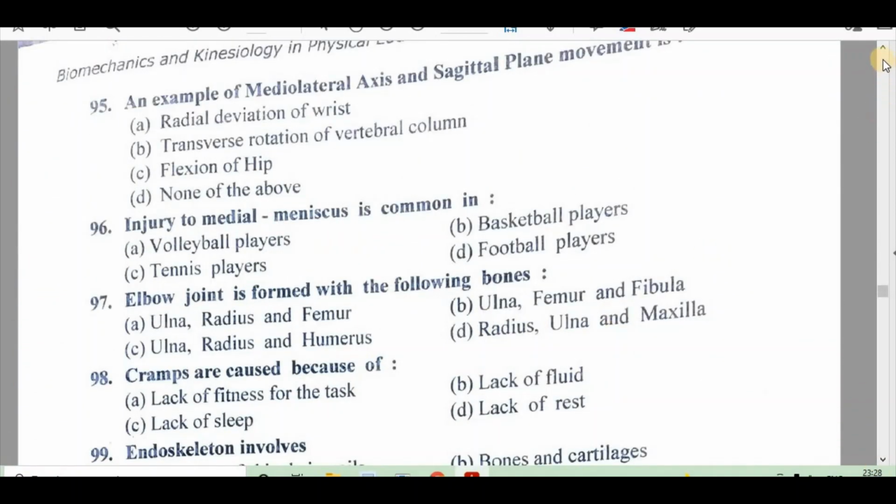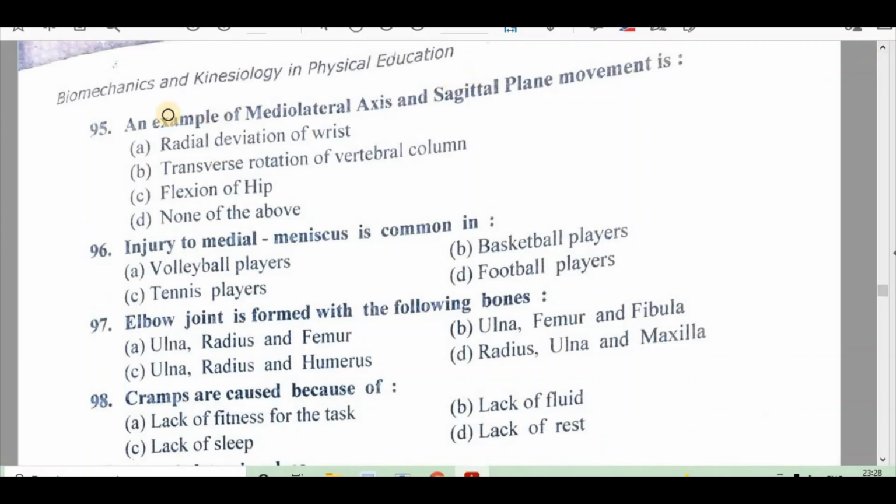95. An example of mediolateral axis and sagittal plane movement is A. Radial deviation of wrist, B. Transverse rotation of vertebral column, C. Flexion of hip, D. None of the above. Right answer is A. Radial deviation of wrist. 96.